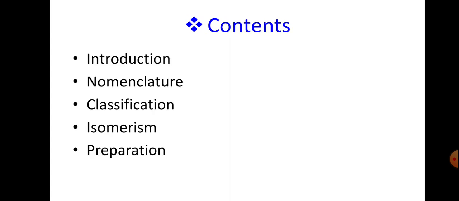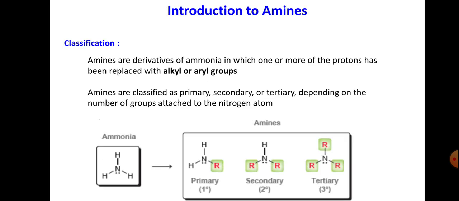Contents: introduction, nomenclature, classification, isomerism, preparation, etc. Introduction.